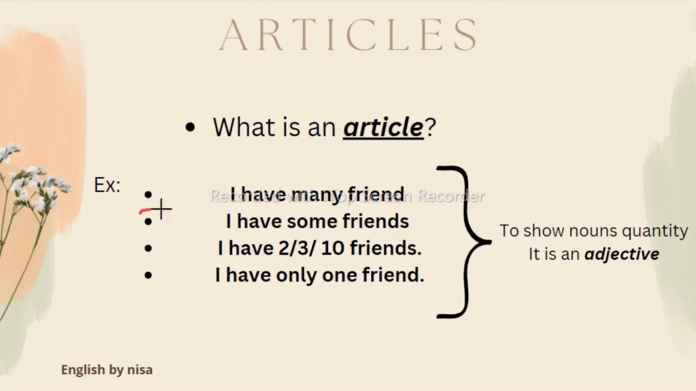So let's read some examples. I have many friends. I have some friends. I have 2, 3 or 10 friends, or more than 10 are also possible. I have only one friend. So all these terms which I have underlined here show the quantity of a noun, so they must be adjectives here.